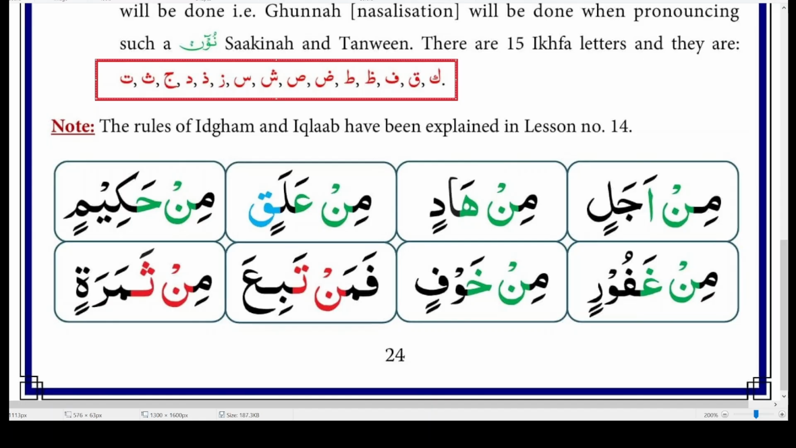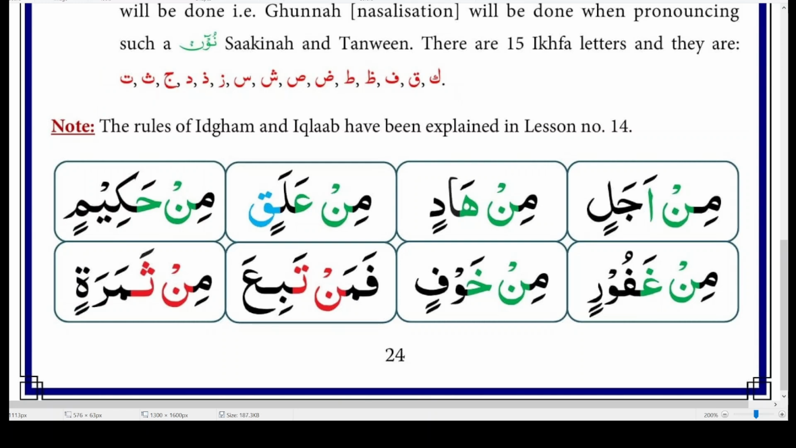If one of these 15 letters comes after Noon Sakin or Tanween, then you do Ikhfa. You read it this way, like Fama and Min Thamarat. But since it is not easy to memorize these 15 letters, what you can do is remember the letters for the rest of the 3 cases.